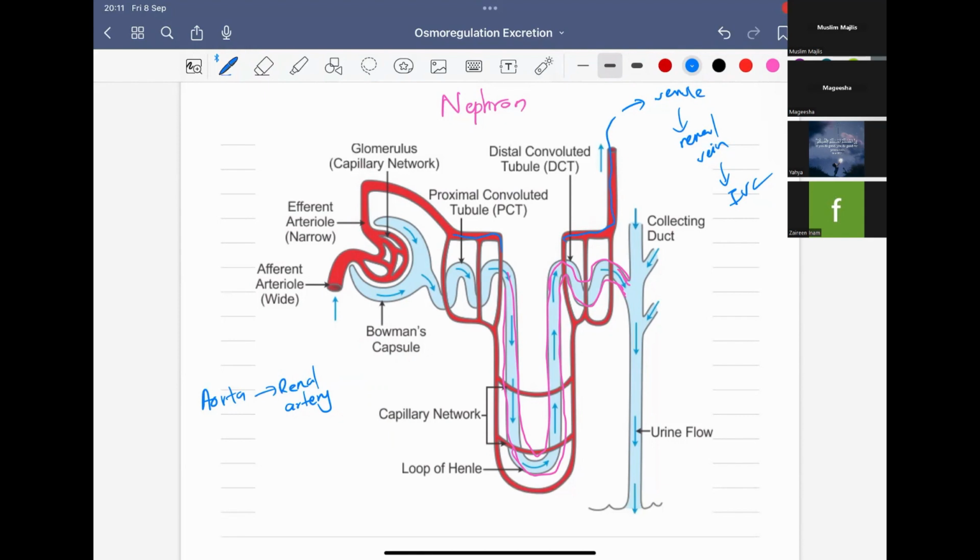If there is a high blood pressure, then it will be good for the filtration. Therefore, that is why this adaptation is there. What is the adaptation? The efferent arteriole has a smaller diameter than the afferent arteriole to increase the blood pressure in the glomerulus. That is for the ultrafiltration.